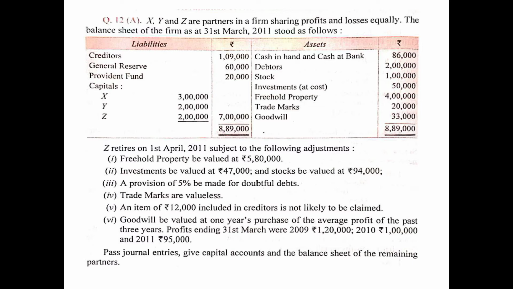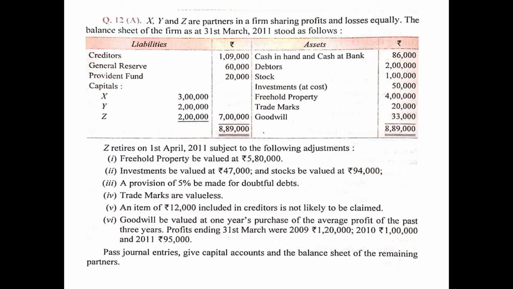Then on the asset side, we have cash in hand and cash at bank, debtors, stock, investments at cost, freehold property, trademarks, and goodwill. So this goodwill of 33,000 is already appearing in the books at the time of retirement. So this needs to be written off among all the partners in the old ratio. And the entry would be X's capital account debited 11,000, Y's capital account debited 11,000, and Z's capital account debited 11,000 to goodwill account 33,000.